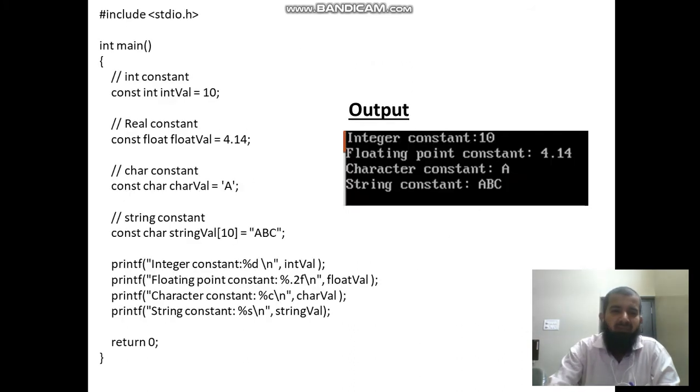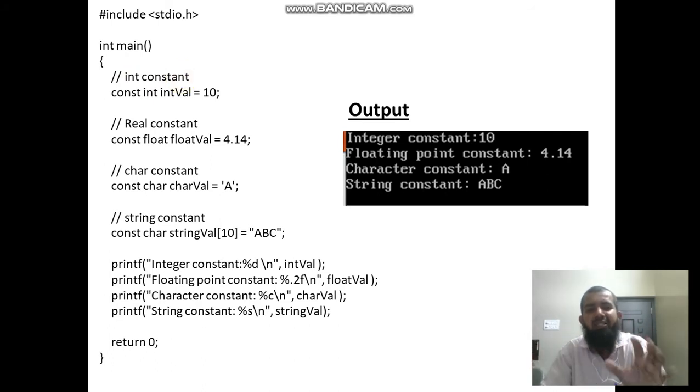Here is one simple program. This is the common header file stdio.h, then the main function. Then this is a comment. If you write double slash, it is a comment, which means this is not a part of the program. It is just for us to understand. You just write double slash, then you can write anything, but that is not a part of the program.